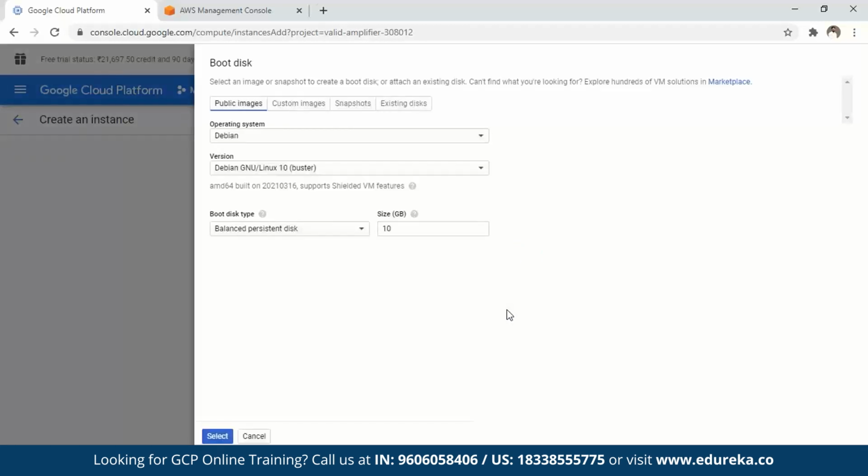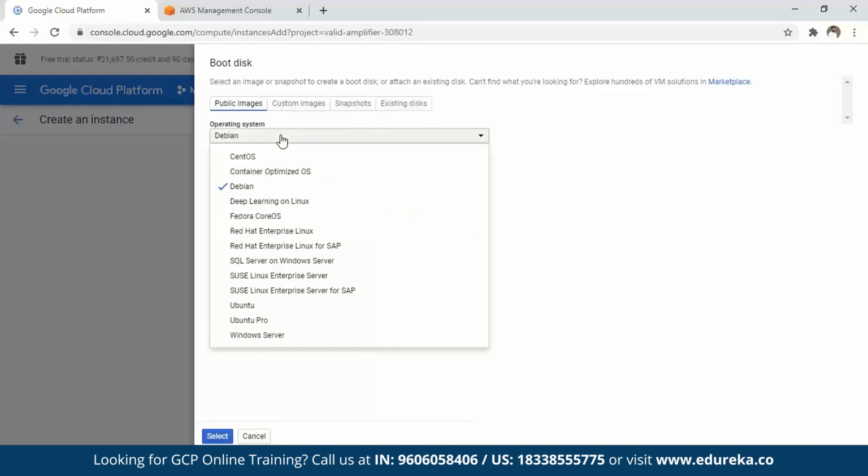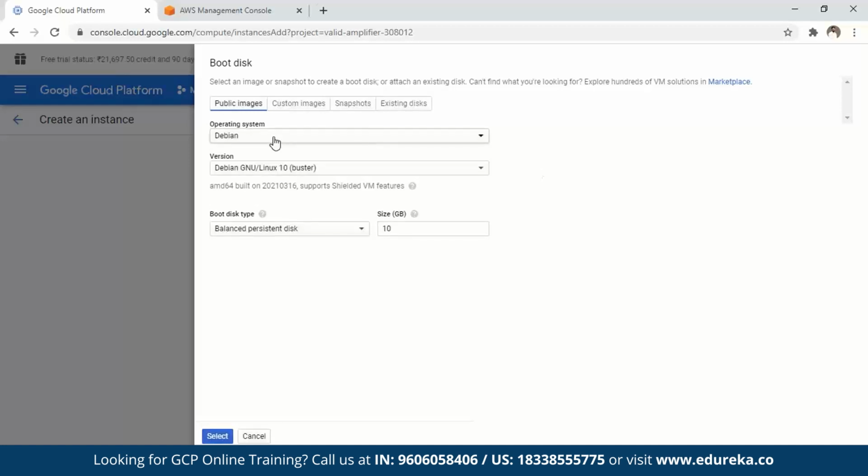If I click here, I'll get to choose. So I can use a Debian, right? I can use a GNU Linux. Instead of Debian, I can go for Windows and other things as well. So I have the option of choosing other servers if I want to, whether it's a Linux one, a Red Hat one, and stuff like that. Let's stick to CentOS for now, or the Debian one for now. Okay, the boot disk size is balanced if I go for standard, and if I say apply.